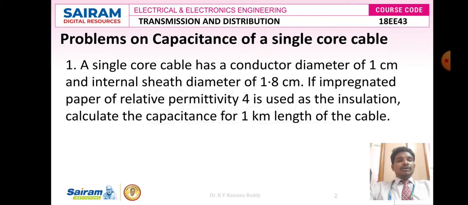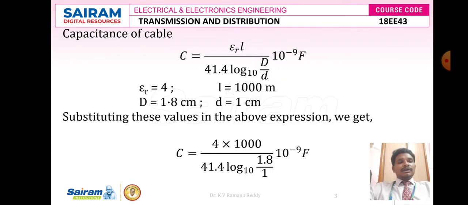A single core cable has a conductor diameter of 1 centimeter and internal sheath diameter of 1.8 centimeter. If impregnated paper of relative permittivity 4 is used as the insulation, calculate the capacitance for 1 kilometer length of the cable. So here we have to calculate the capacitance for 1 kilometer length of the cable. Let us write down the given data, what is given for us.